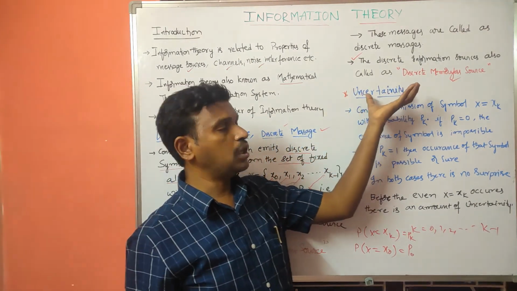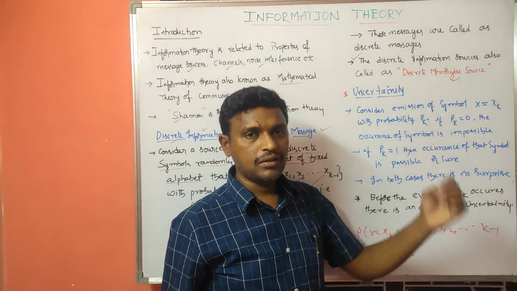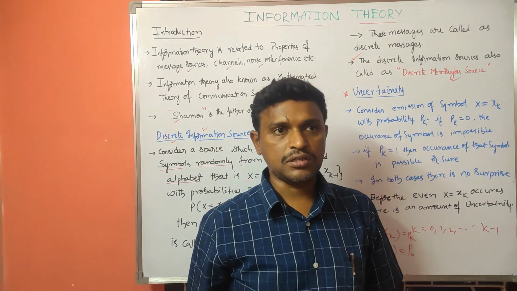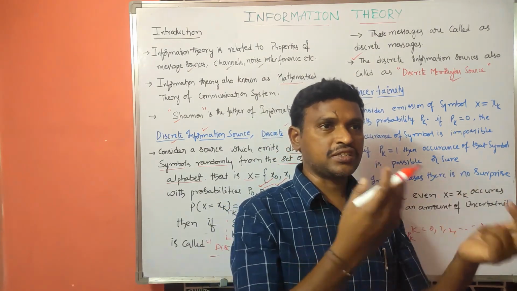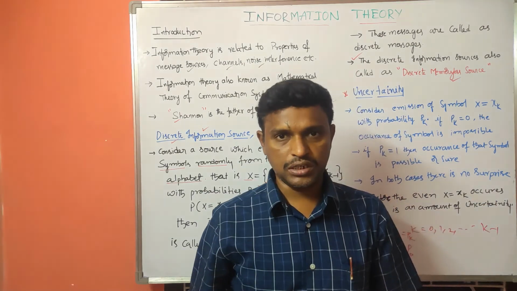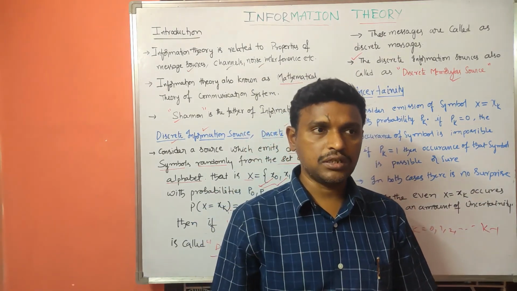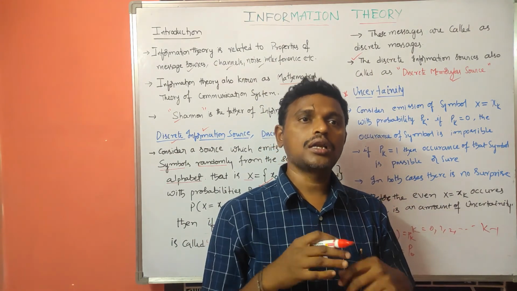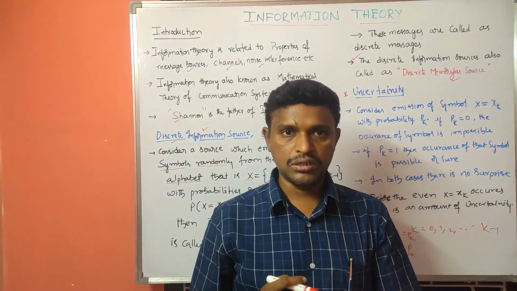Next we have uncertainty. What is uncertainty generally? Generally, uncertainty means we don't know whether it comes. Suppose x and y are two events, or two symbols, and one of them has to occur.